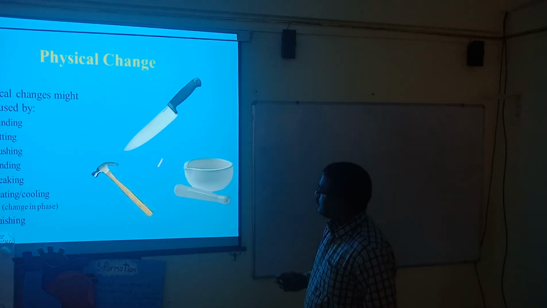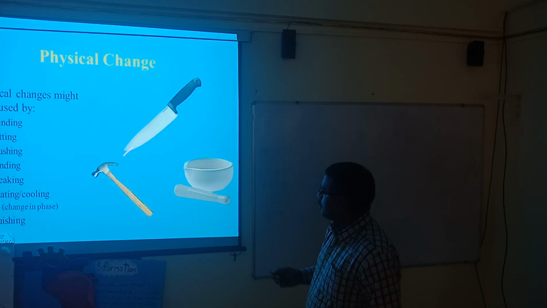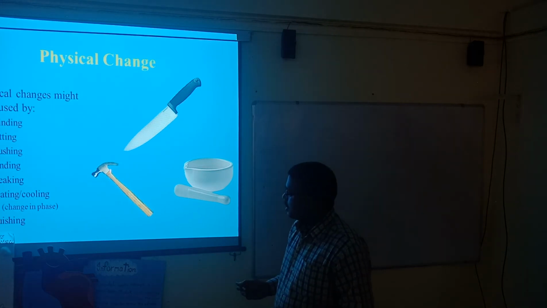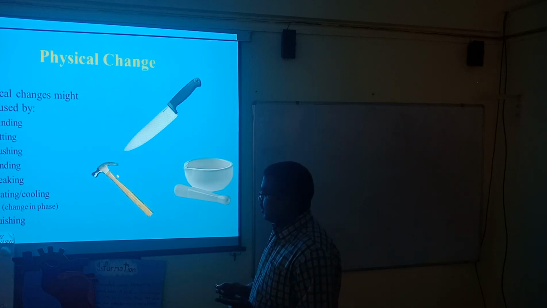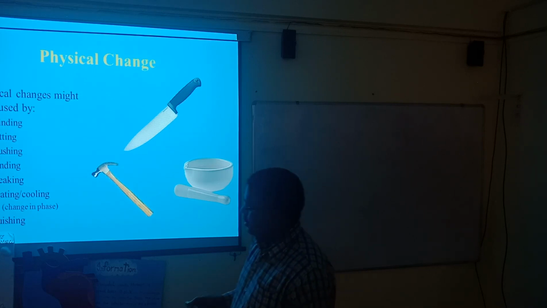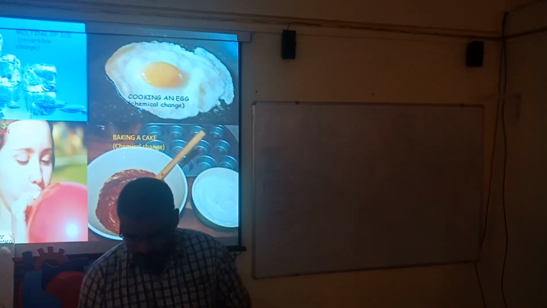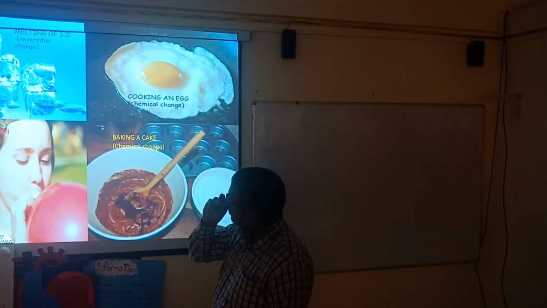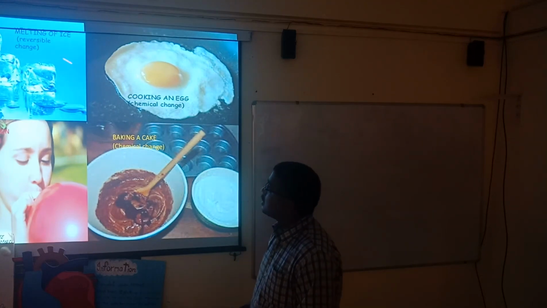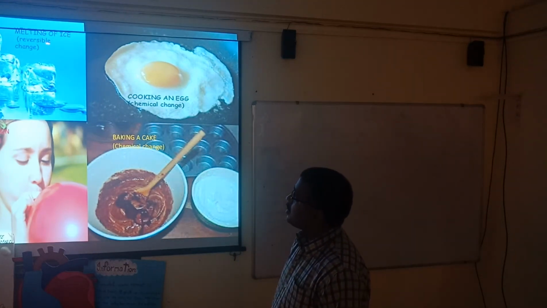You can observe that these are the things we can apply on a particular substance, and the changes occur, and these are some examples or properties of physical change. You can observe here different kinds of examples. Melting of ice is a reversible change.